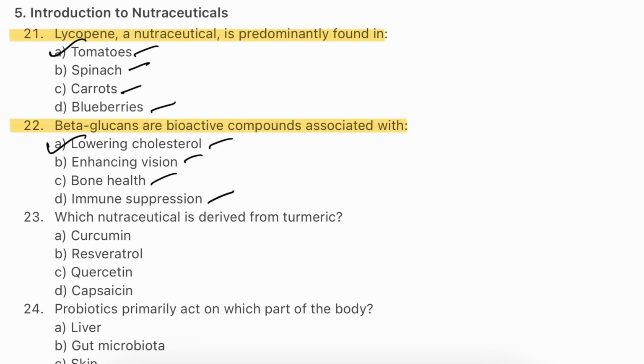Lowering cholesterol. Beta-glucans found in foods like oats, barley have been shown to help lower blood cholesterol by binding to bile acids. This ability to modulate the immune system also contributes to overall cardiovascular health.